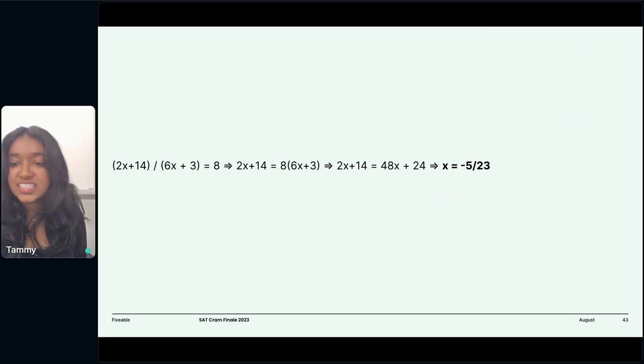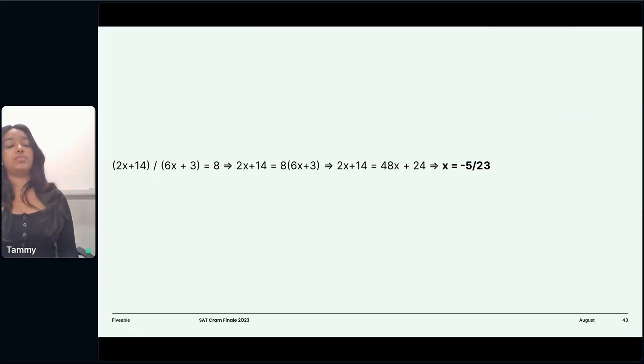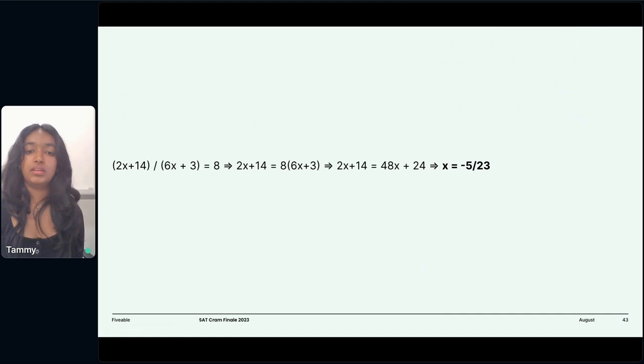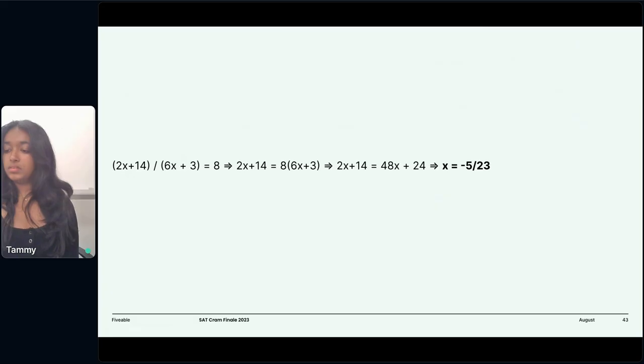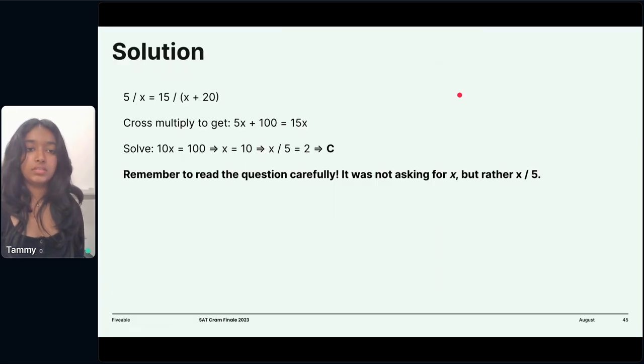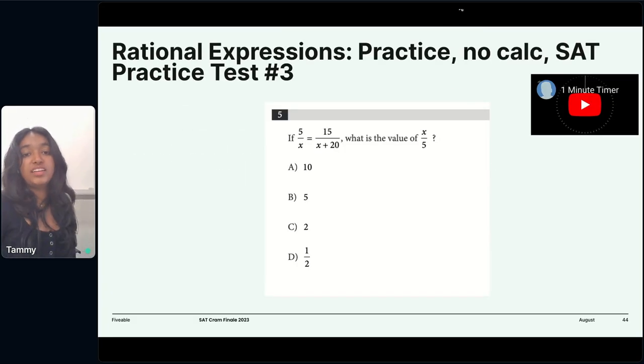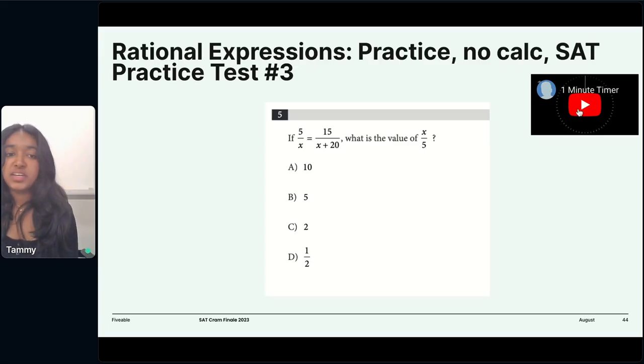Does that make sense? It's just an arithmetic error. Okay. This is pretty much the kind of problem you will be asked a good majority of the time, especially in Math 3. So definitely practice those. Okay, let's move to the next problem. We've got another rational expression here, so we can practice that again. Let's take a minute to solve this one.